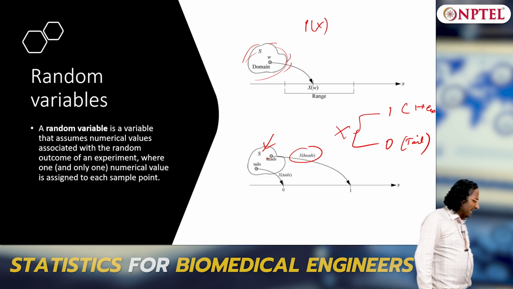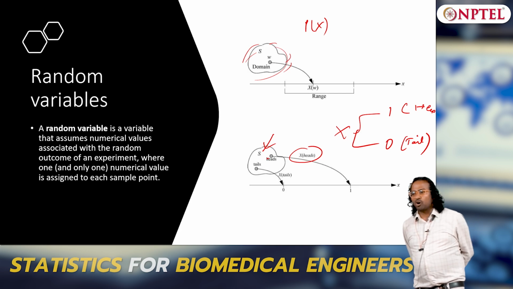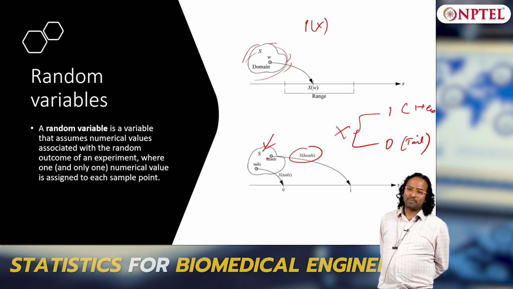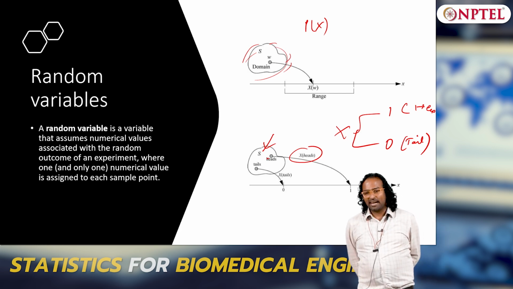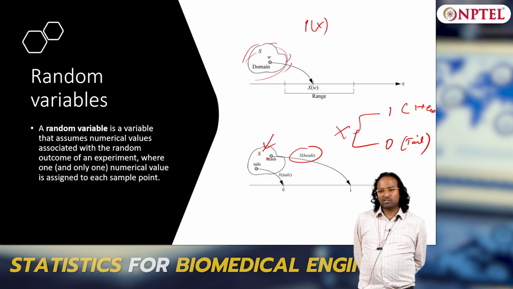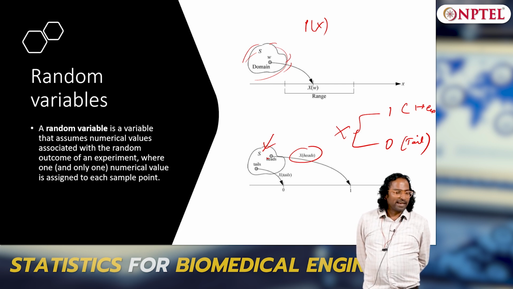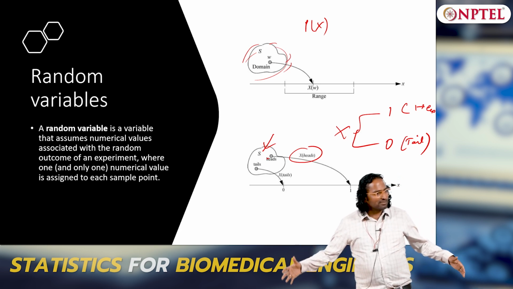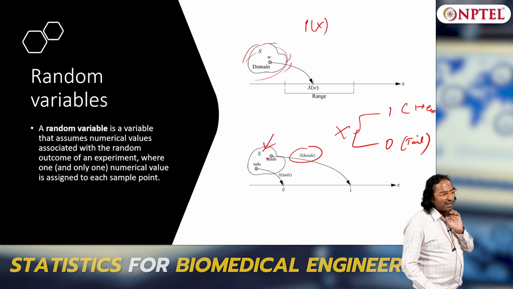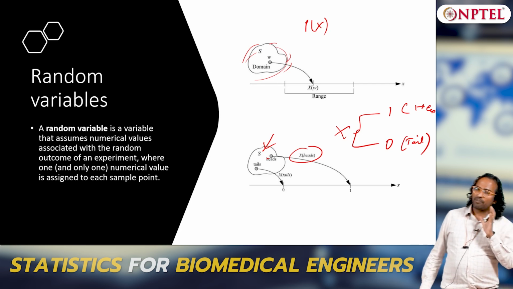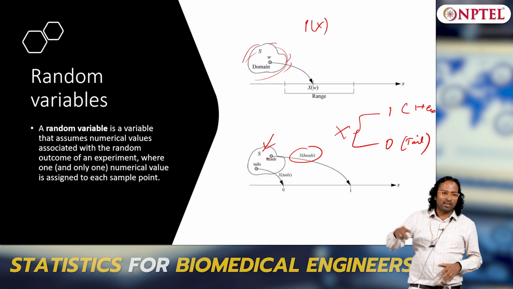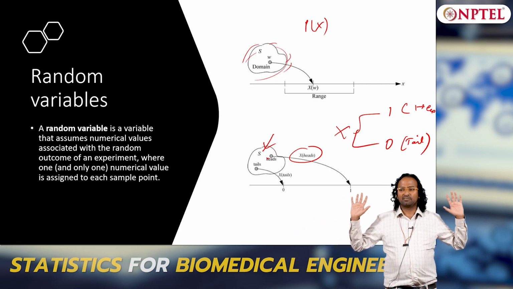Now the entire experiment is characterized by a variable called random variable. You don't talk about sample space, etc. You simply say x is the random variable that describes the temperature in this room, period. In this case x is a numerical value which takes any number from 0 to infinity. So from now on, the moment we think of a random experiment, you have to think about a random variable associated with the experiment, which maps the sample space onto a real line.